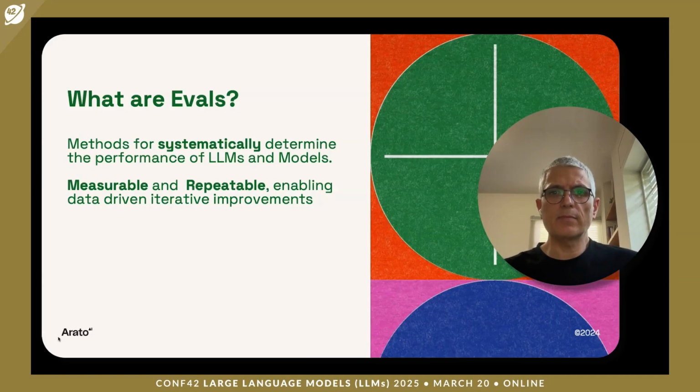Evals are a systematic method we use to measure the performance, capabilities, and basically the replies that we get from AI models. They are key in determining how well a prompt or a model output meets the specific objectives that we have. The key features for evals are being measurable, being able to quantify various aspects like accuracy, relevancy, structure, repeatability, meaning consistent assessment across different iterations, and being actionable, provide the insights we need to refine the prompts and to improve the outcome.